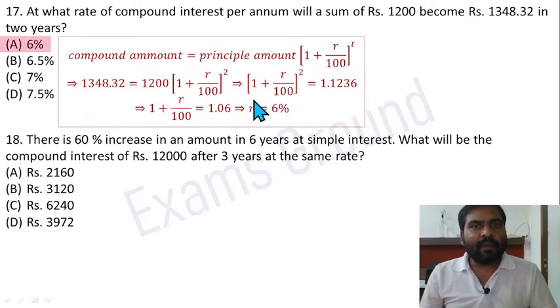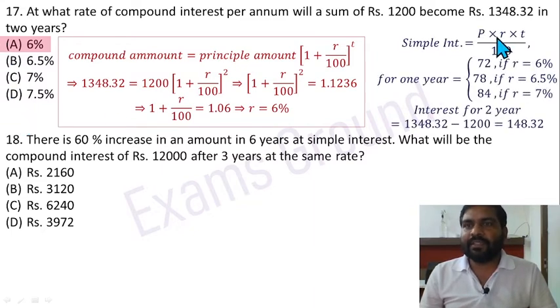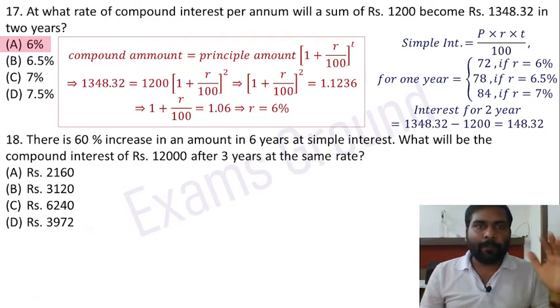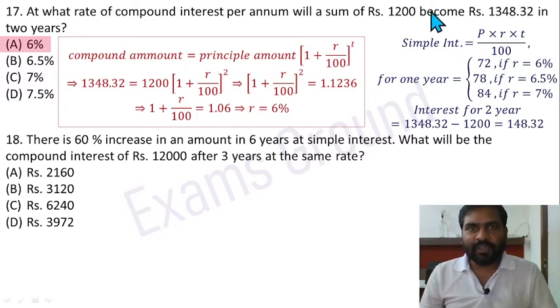Okay, but it may take some time in the exam. So you can do back steps, the option elimination method. For that, just calculate simple interest for 1 year and double it. Compound interest is always greater than the simple interest. You have to know this fact. Okay, total interest in this case for 2 years